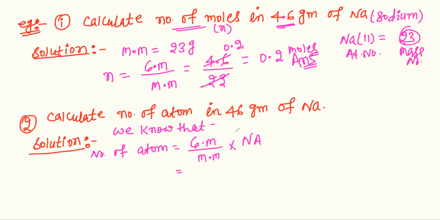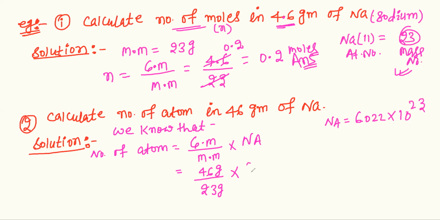Gm means given mass. Given mass is 46, and the molar mass of sodium, or mass number, is 23. This is also gram. Into Avogadro number. We also know that Avogadro number is 6.022 into 10 raised to the power 23.